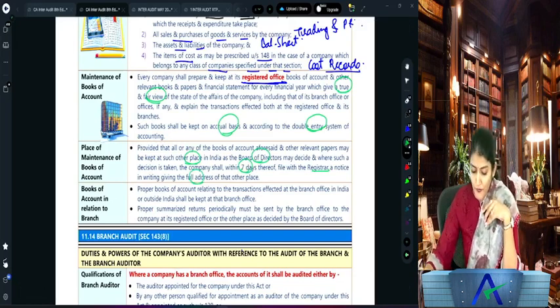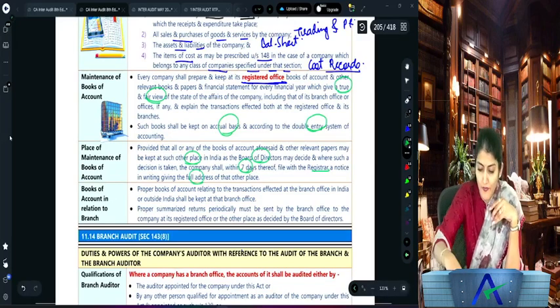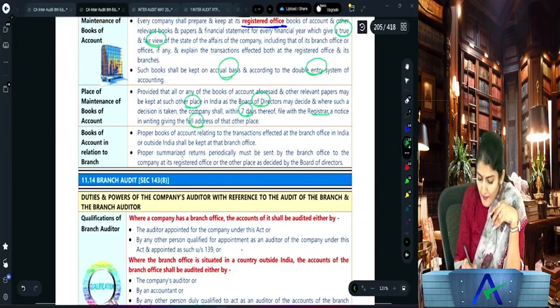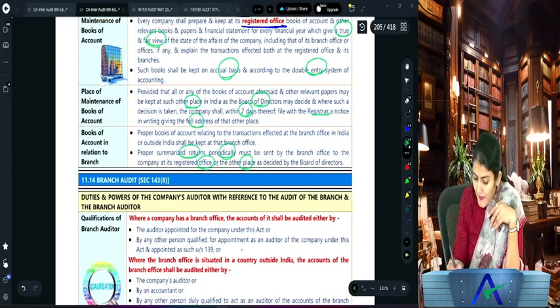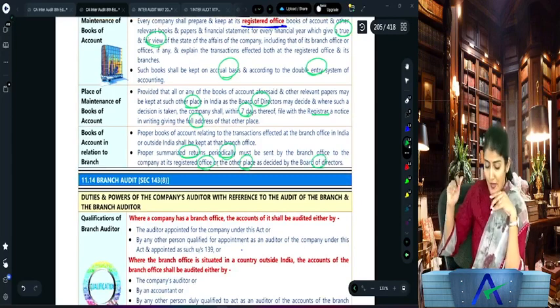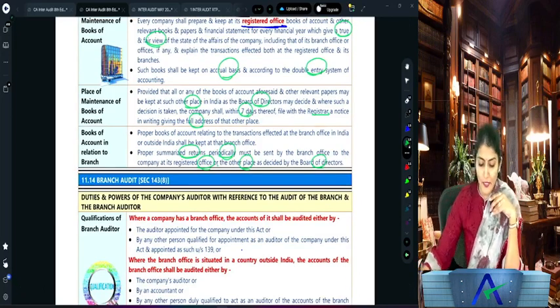And then branch books of account, it says branch will keep the books at the branch, but summarized returns are to be sent periodically to the registered office or to the place which has been decided by the board, right? Or to the place which has been decided by the board.